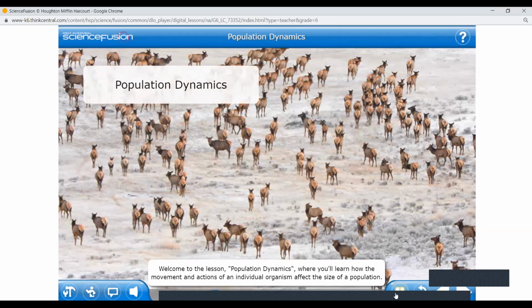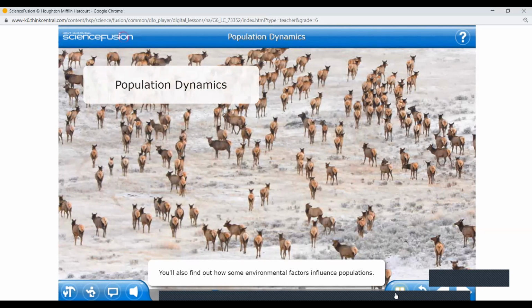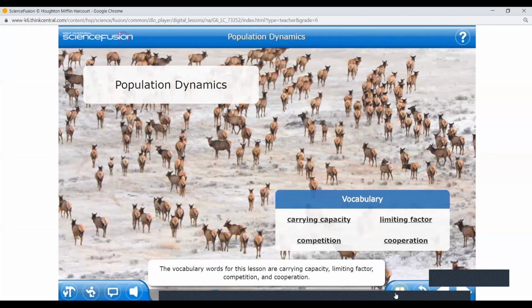Welcome to the lesson, Population Dynamics, where you'll learn how the movement and actions of an individual organism affect the size of a population. You'll also find out how some environmental factors influence populations. The vocabulary words for this lesson are carrying capacity, limiting factor, competition, and cooperation. Click each word to find out more about it.